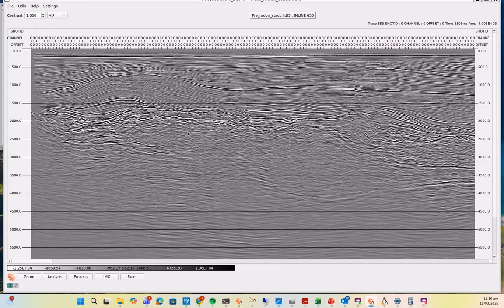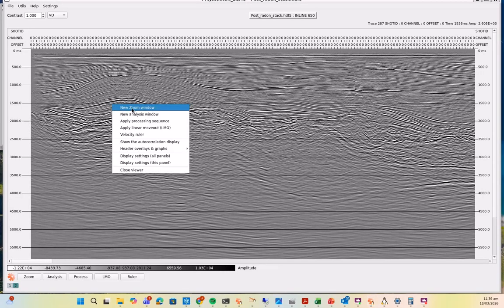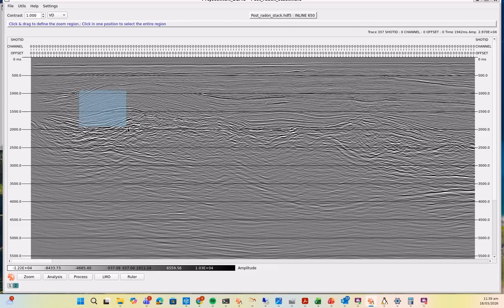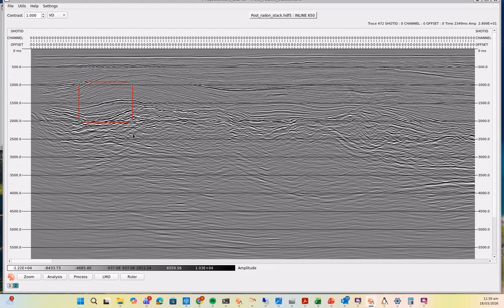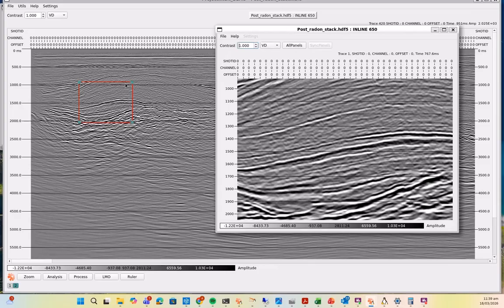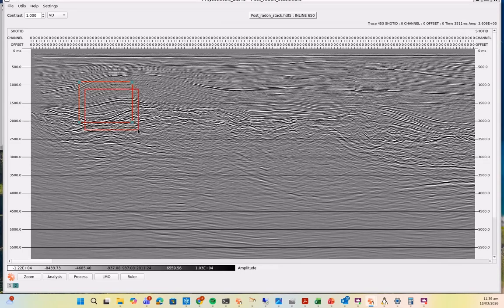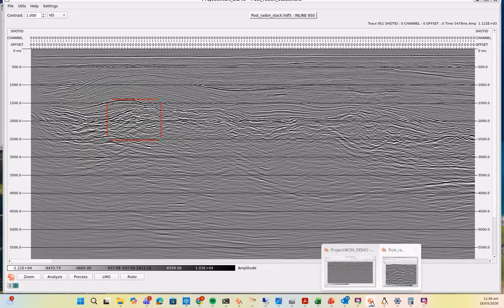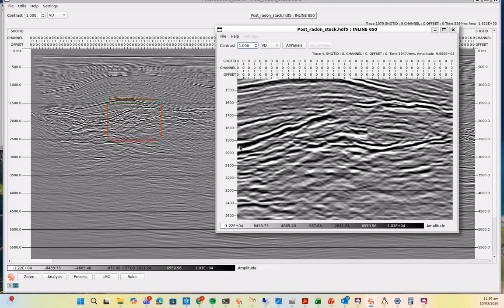So again, I've got a seismic viewer window open here. Again, I've got two volumes. One of the new functions in this is for the zoom window. I can create the zoom here, and it creates my zoom window over here. If you notice on the zoom window grab screen, there's now corner points, so they can be grabbed and moved to another location, and you can see that that's moved with it.